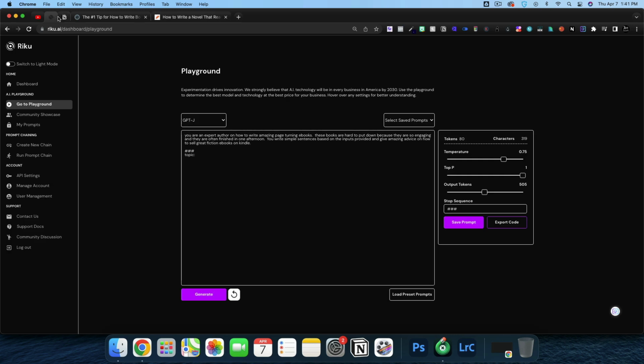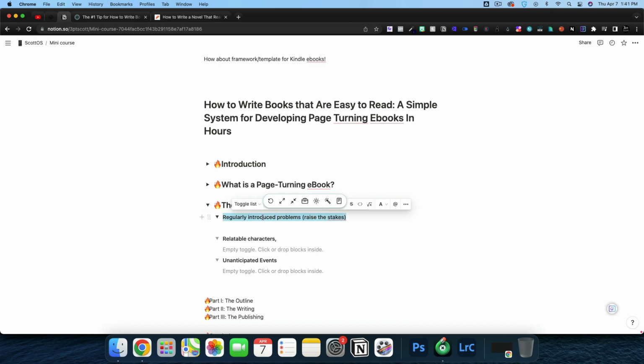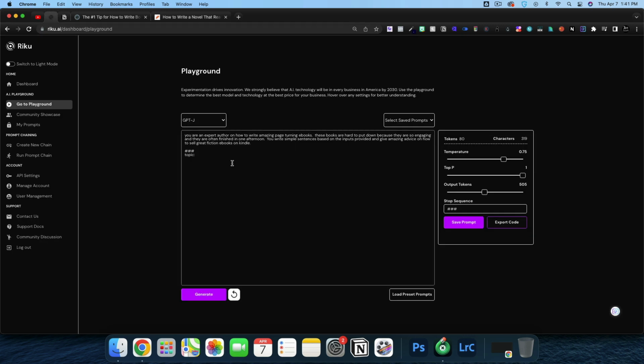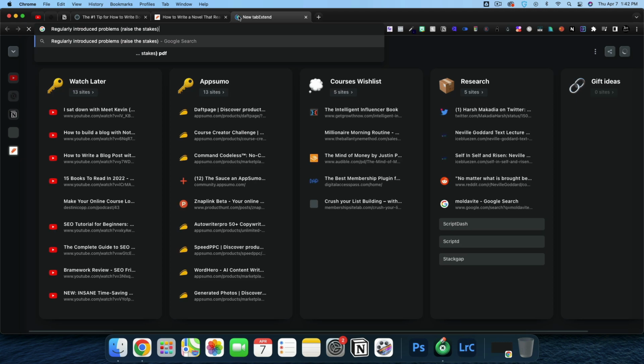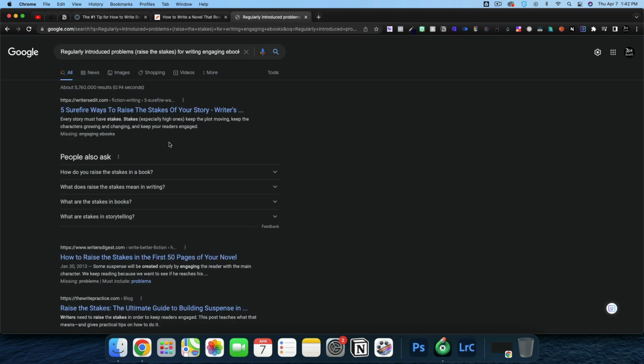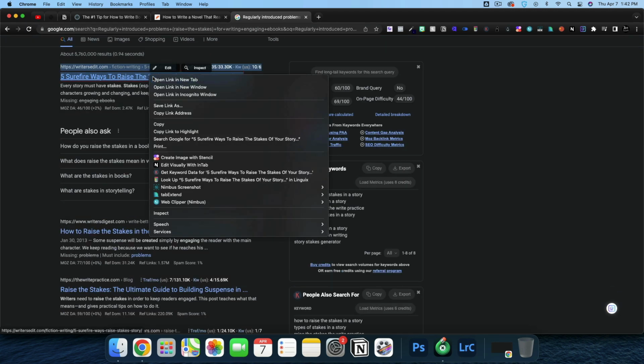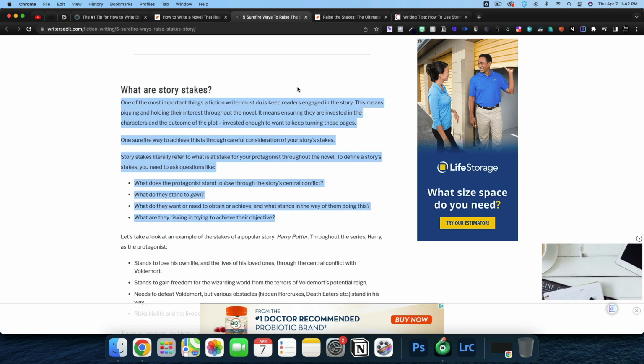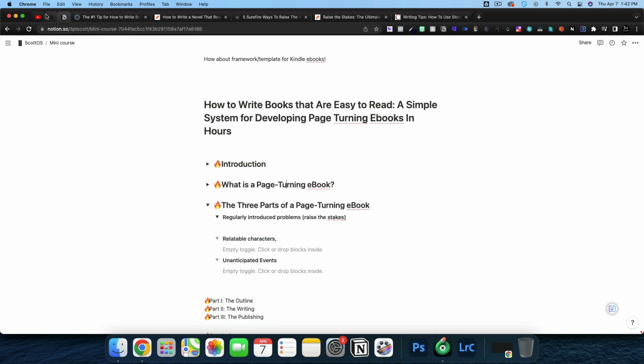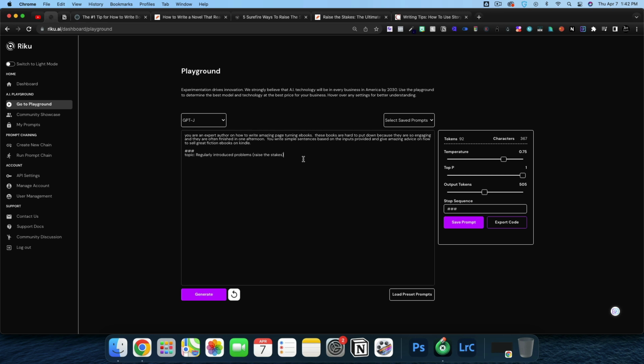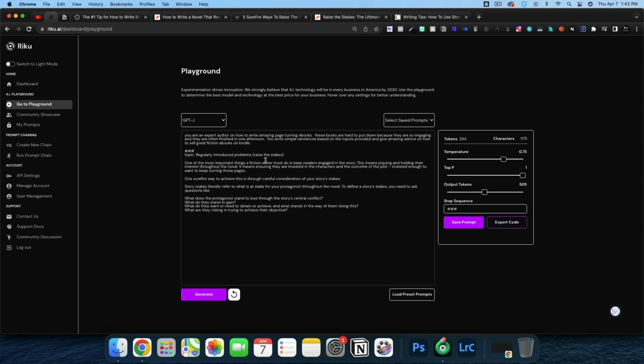And what I'm going to do is build a custom model to help write on how to do this 3-step process. So let's go ahead with our topic, regularly introduce problems, raise the stakes. And let's go ahead and see if we can get something that sounds fantastic. And here I'm going to take this introduction, what our story takes, and we're going to just use that. Regularly introduce problems. This will be our output.